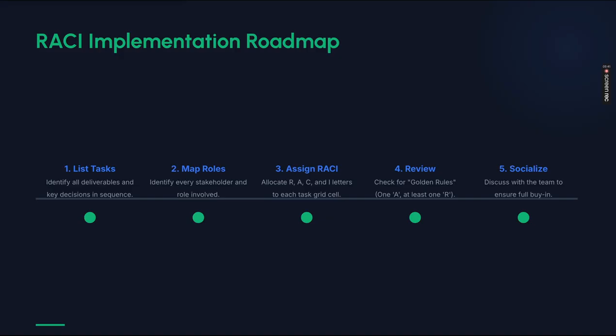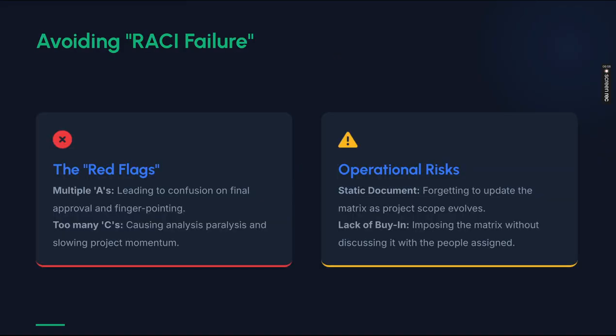The implementation roadmap will look like this. List the tasks: identify all deliverables and key decisions in sequence. Map the roles: identify every stakeholder and role involved. Assign RACI: allocate R, A, C, and I letters to each task grid cell. Review: check for golden rules, one A at least. One person should be accountable and one should be responsible. Socialize: discuss with the team to ensure full buy-in, so everyone is participating well.